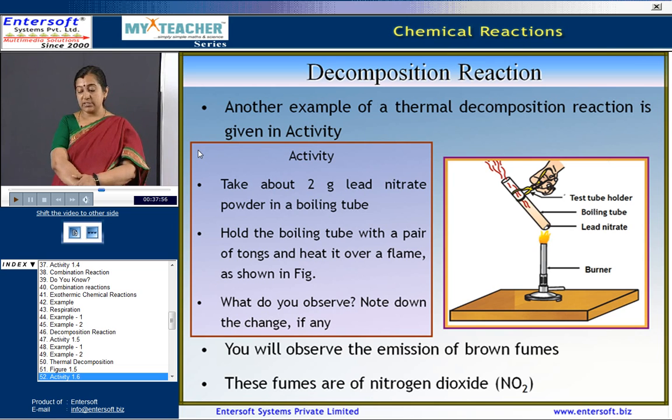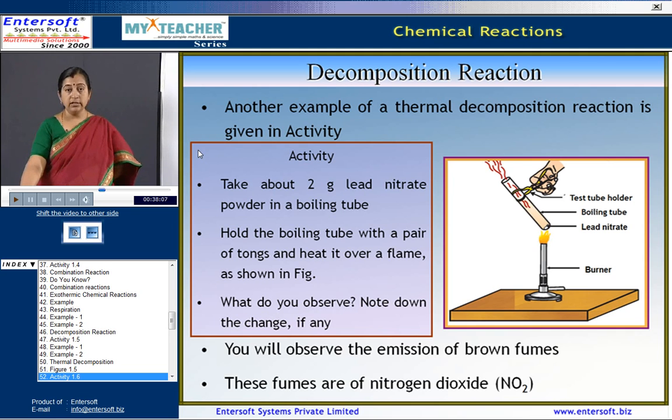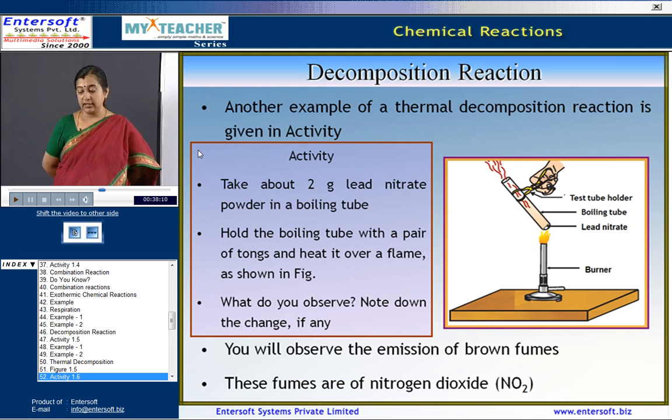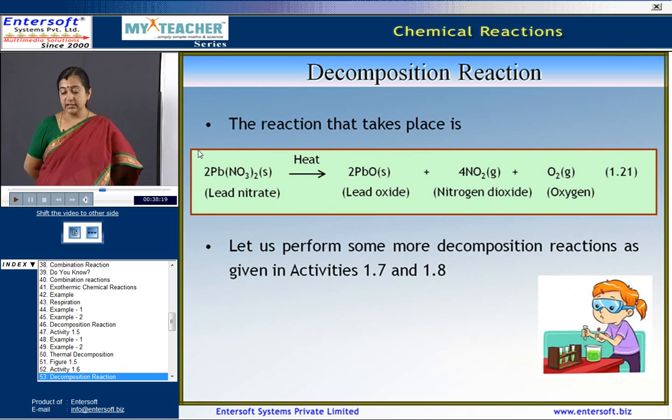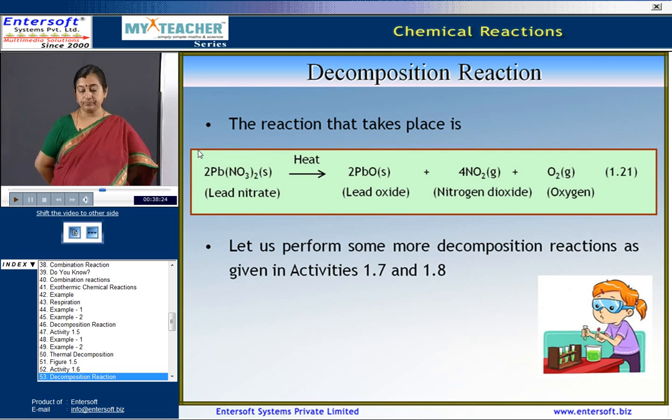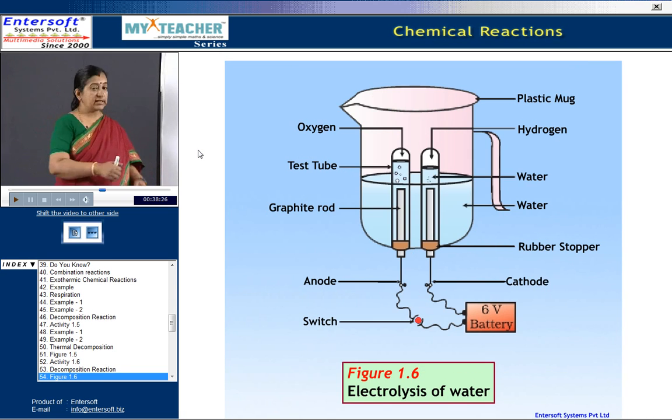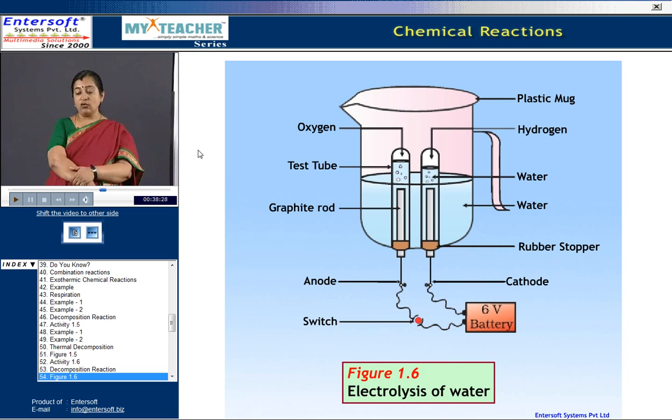Now, what do you observe? You note the changes. We observe the emission of brown color fumes. Now, what are these brown color fumes? These fumes are the fumes of nitrogen dioxide. The reaction that takes place here is lead nitrate, when heated, gives rise to lead oxide plus nitrogen dioxide with the release of oxygen.